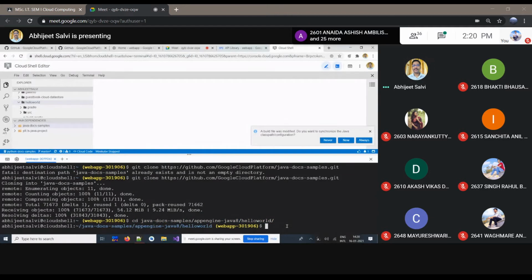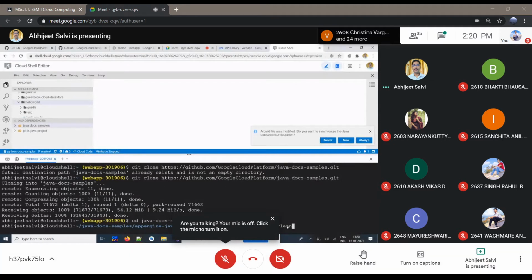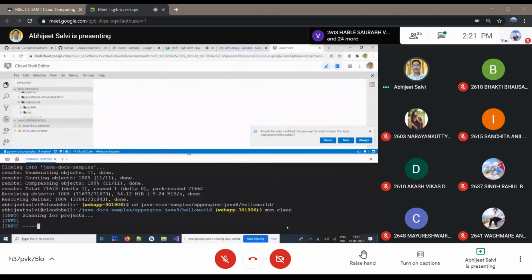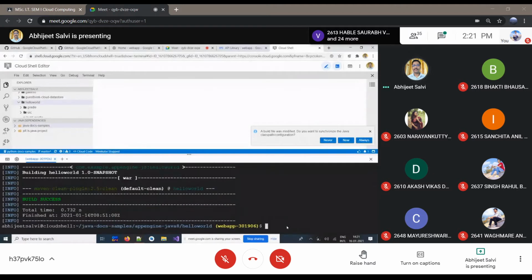Now we have to build our project here. There is a command mvn, Maven, and then we have to specify clean, so that previous dependencies will be cleaned. And then we hit enter. It is going to be cleaning dependencies and the build is successful. Let me copy that.